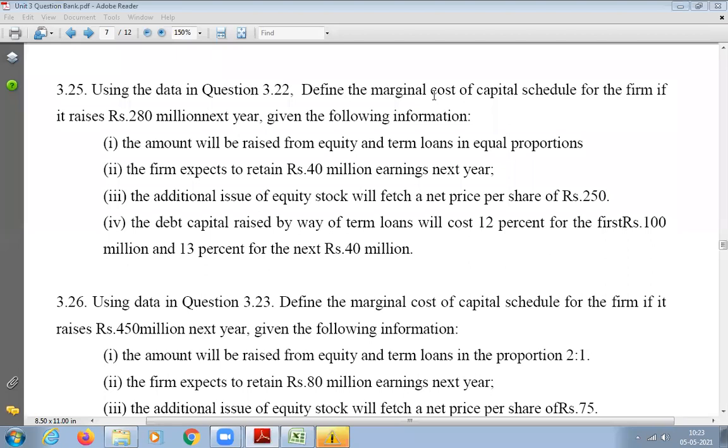280 million. Yeah, Vishal is asking about homework. Yes, Vishal, I remember. After the 3.25 question, we will discuss the homework. Thank you for reminding.